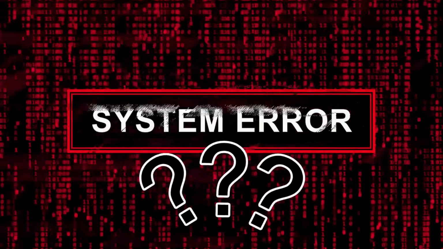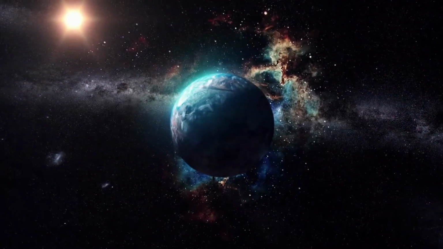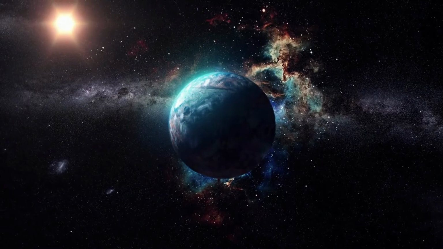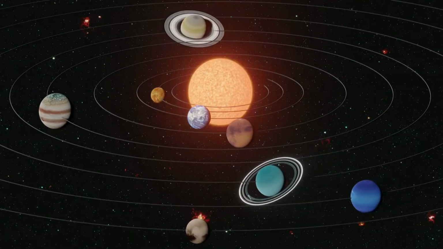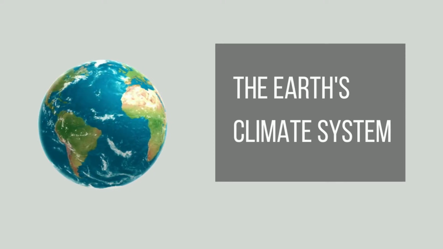Do you understand what a system is? A system is a collection of interconnected pieces. They surround us on all sides. Even our own nature also works as a system. For example, the Earth's climate system. But how does it function, and what kind of system is it?